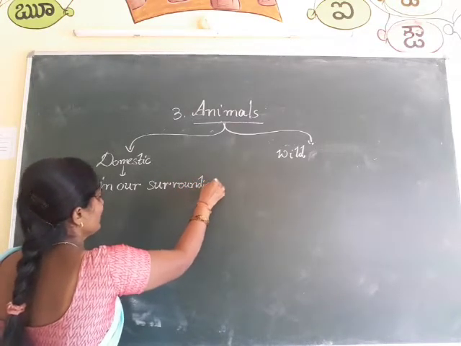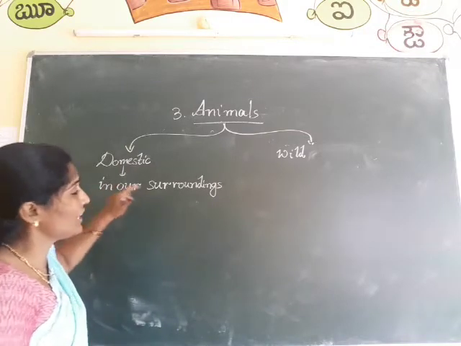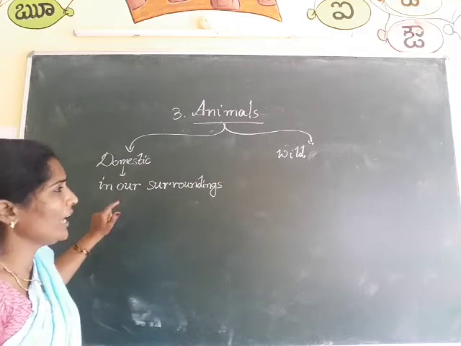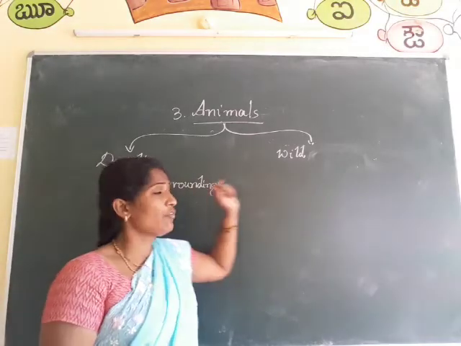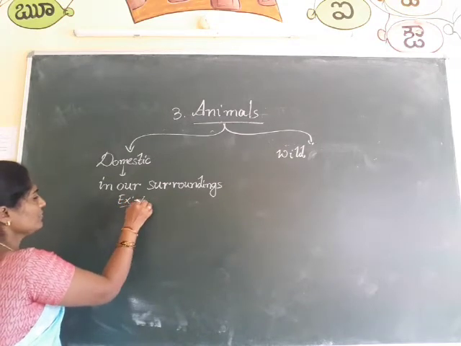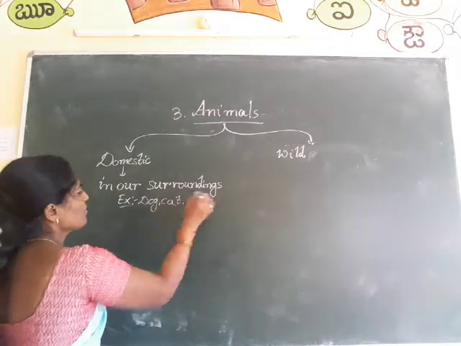S-U-R-R-O-U-N-D-I-N-G-S, surroundings. Is it clear, children? Some of the animals are living in our surroundings, called domestic animals. Examples of this are dog, cat, parrot.